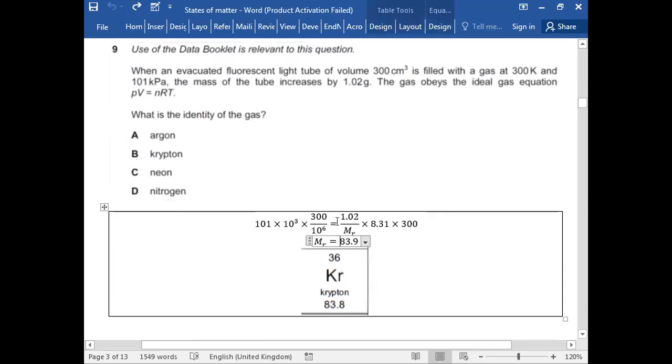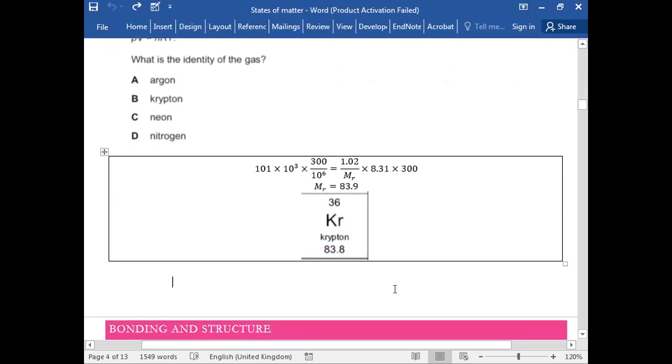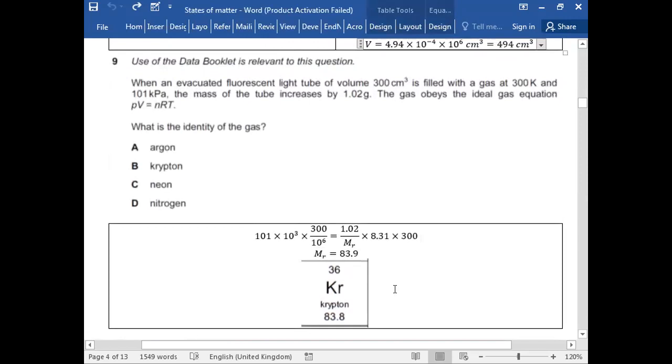So you can figure out the MR, you know the mass divided by MR, you don't know the MR. The value of R is 8.31, the temperature is 300 kelvins. Pressure has to be converted into pascals, volume has to be converted into meter cube. You either multiply it by 10 to the power -6 or you just divide the value by 10 to the power 6, same thing. You'll end up getting your MR as 83.9 and the answer is krypton, which is 83.8. Is this clear? Anything that is troubling you till this point? So that is for the basic gaseous state.